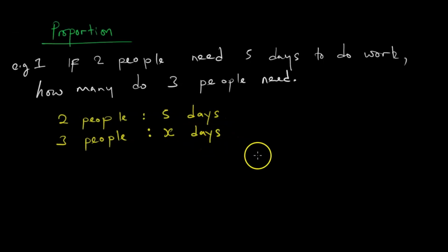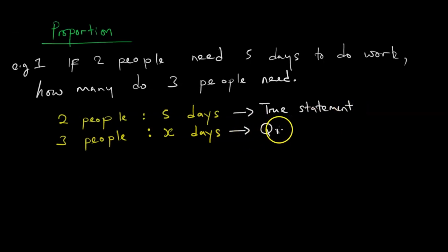X representing an unknown. So zviri pano hama dzangu, yekutanga iyi inonzi true statement. Then inotevera yacho ndiyo question. Aya ari 2 aya anonzi ma-statements of proportion. Ndositarawo.